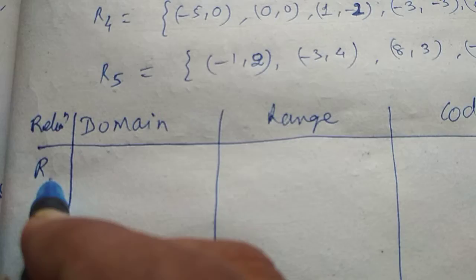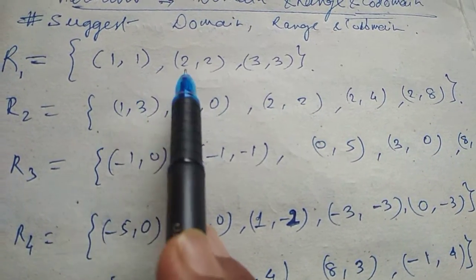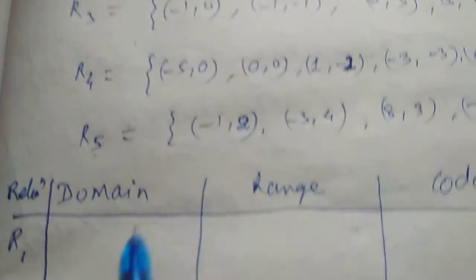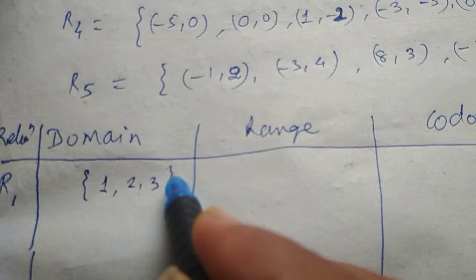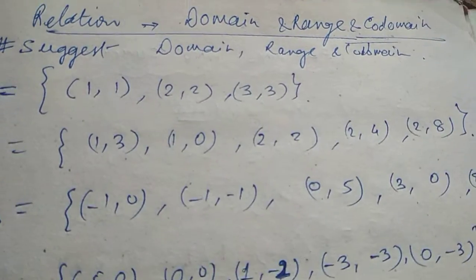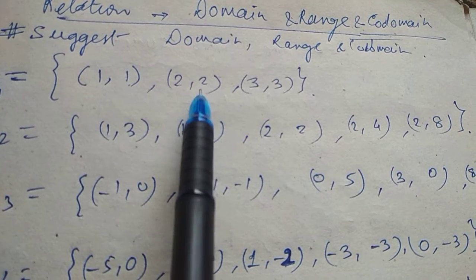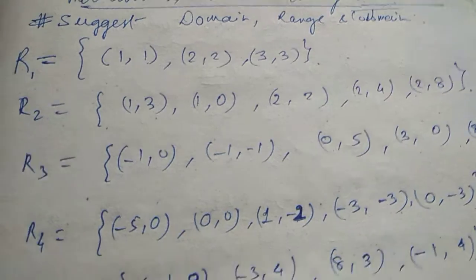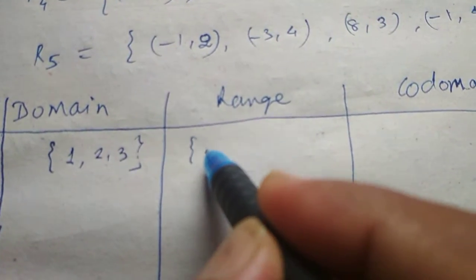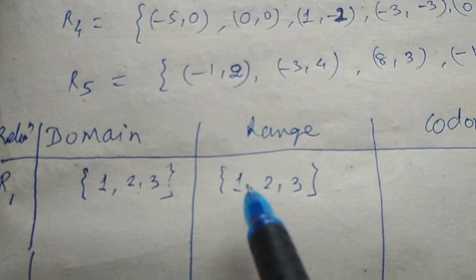Suppose for R1, what is the domain? The set of all first elements: 1, 2, 3. This is the domain. So I'll write it here: 1, 2, and 3. What will be the range, the set of second elements? In this there is an element 1, 2, and on the right-hand side, 3. So I will write that. So in this example, domain and range are equal.